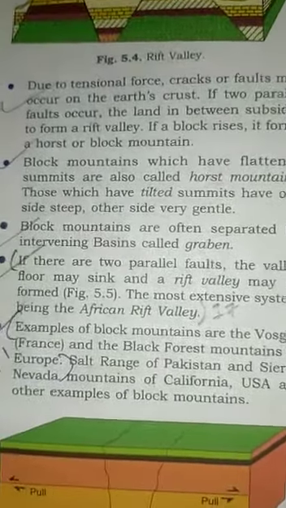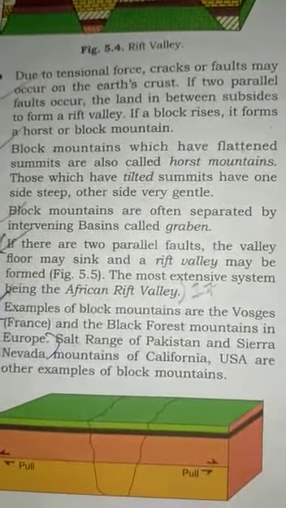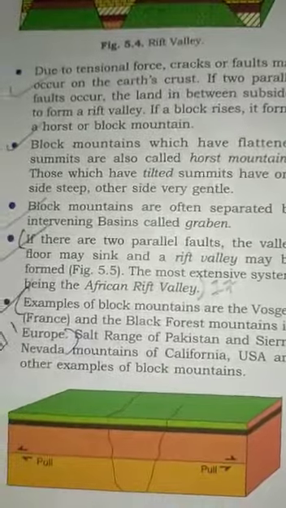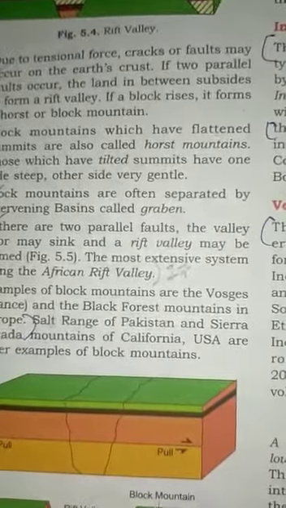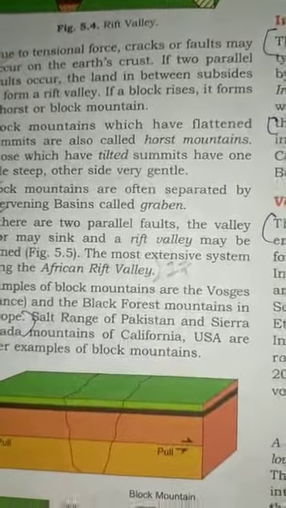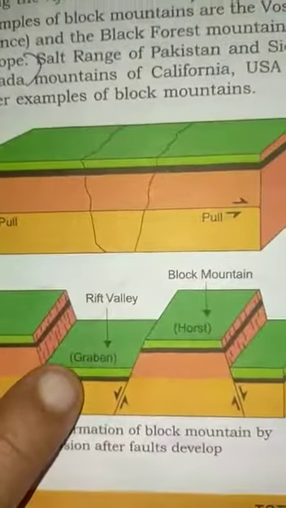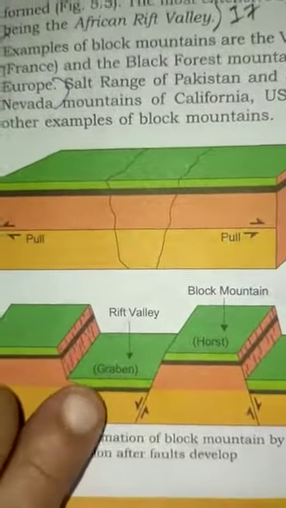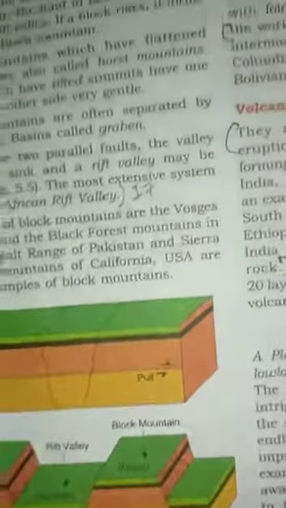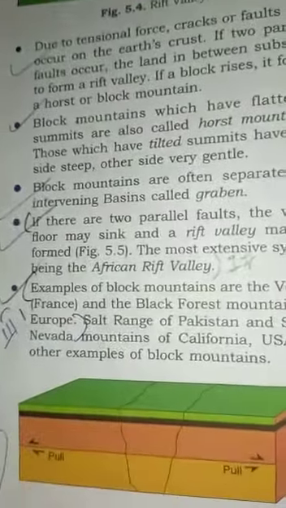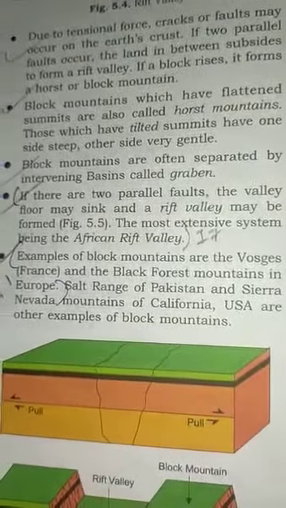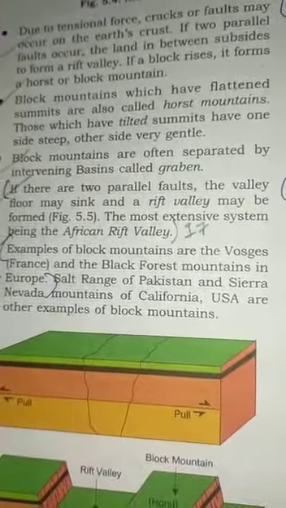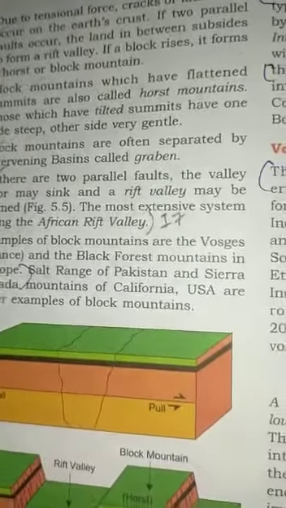And those that have tilted summits have one side steep and the other side very gentle. Block mountains are often separated by an intervening basin that is called graben. Again, that is a Rift Valley. The Rift Valley is called a graben. So two block mountains are separated by a graben or a Rift Valley. If there are two parallel faults, the valley floor may sink and a Rift Valley may be formed. The most extensive example is the African Rift Valley.